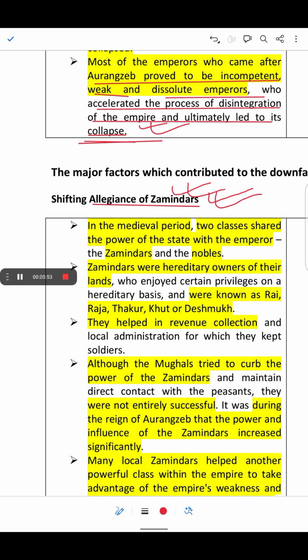Allegiance means loyalty to the king. The Zamindars no longer wanted to remain Zamindars. They wanted to be local rulers, or to declare themselves independent rulers. So they shifted their loyalty from the Mughal ruler to the regional power or emerging ruler.